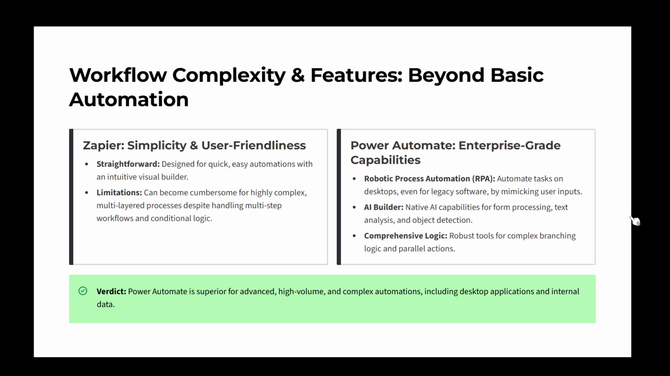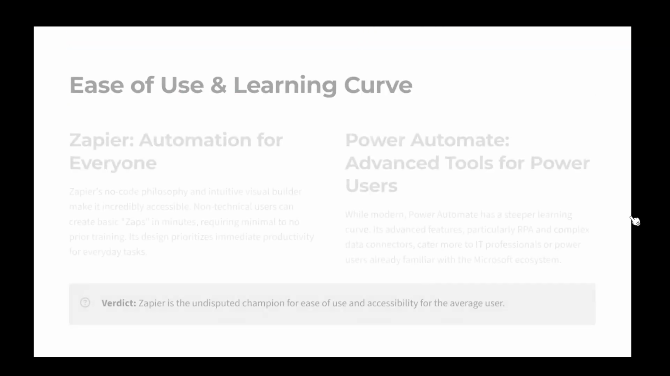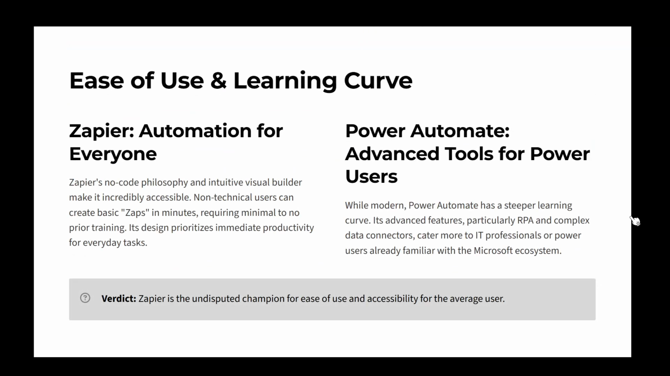Now, let's touch on ease of use and learning curve. Zapier's no-code approach and intuitive visual builder make it incredibly inviting for beginners and non-technical users. You can whip up a basic Zap in minutes, even without prior training. In contrast, Power Automate, despite its modern interface, presents a steeper learning curve. Its complexity, particularly for features like RPA, often makes it more suitable for IT professionals or users already familiar with the Microsoft ecosystem. Thus, for ease of use and accessibility, Zapier is the clear champion for the average user.